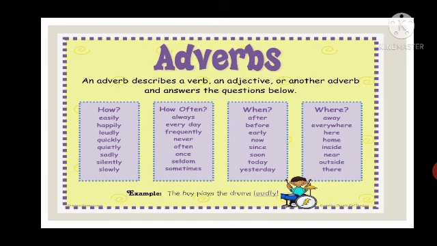When? That means when did she come? After 4 p.m., before, early, now, since, soon, today, yesterday. These are all adverbs. Where? Away, everywhere, here, home, inside, near, outside, there. So these are all adverbs over here. For example, the boy plays the drums loudly. So plays is a verb, and loudly is an adverb here because it is telling us more about the verb. How is he playing? He is playing loudly, so loudly is an adverb.